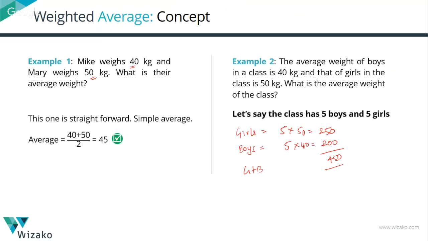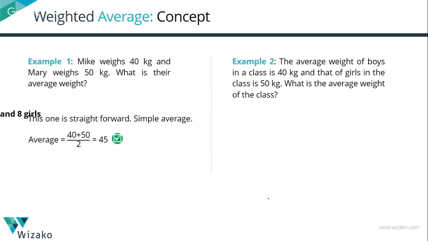How many of them are there? 5 boys and 5 girls. That adds up to 10. So the total weight of the entire class is 450. The number of students is 10. So their average weight is equal to 450 by 10, which is equal to 45, which is the same as what we got. So the average is going to be the simple average, provided that there are 5 girls and 5 boys. Let's tweak this assumption. Let's check out what if it is a little different.